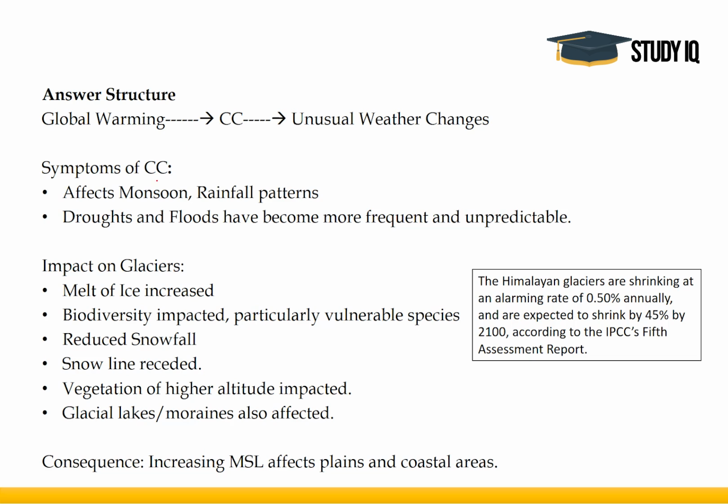In this, over here you'll write, because of global warming we are facing climate change, which is why we are facing unusual weather changes across the world as well as in India. The various symptoms of climate change in India are: it has affected monsoon and the rainfall patterns. How has it affected monsoon?